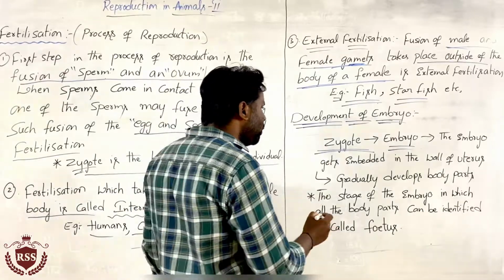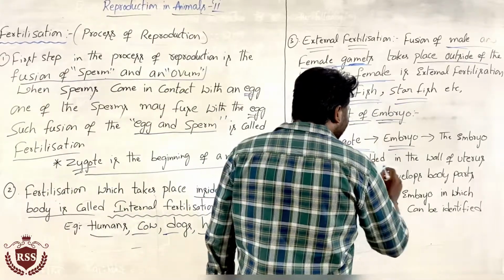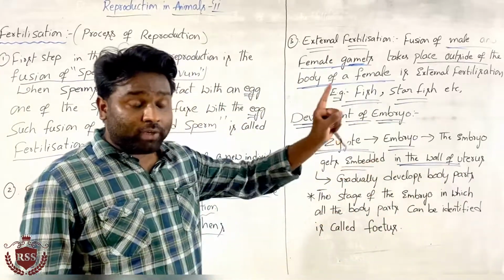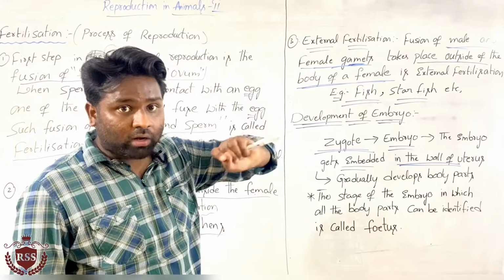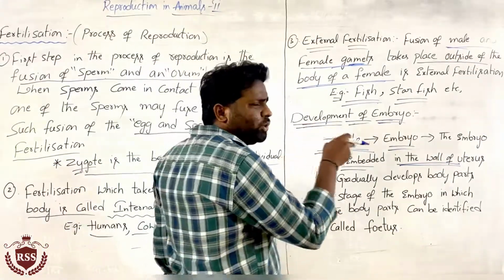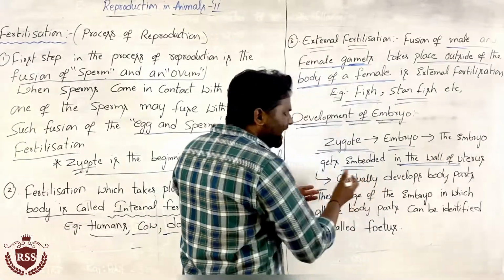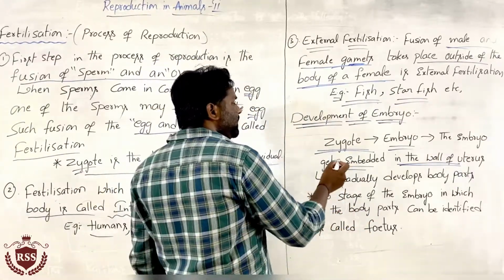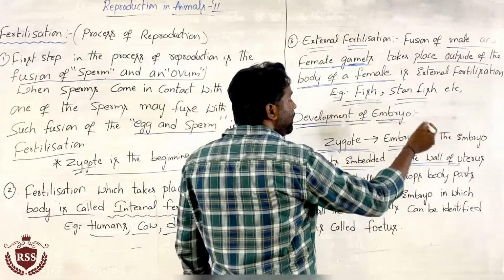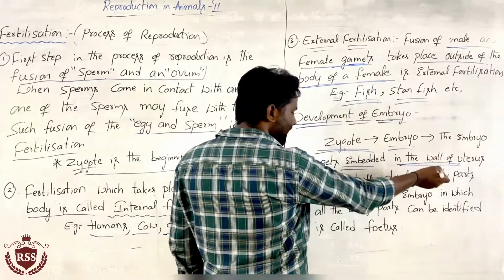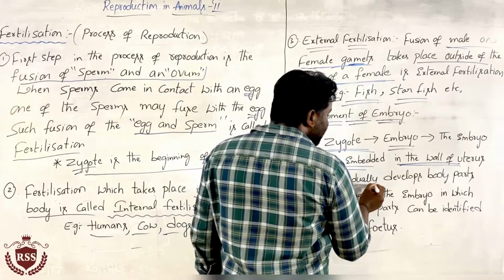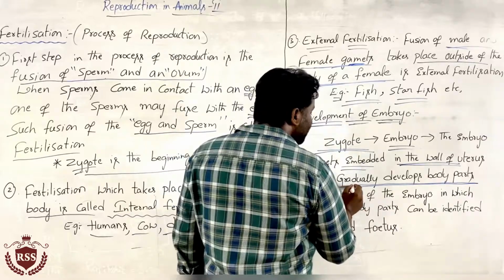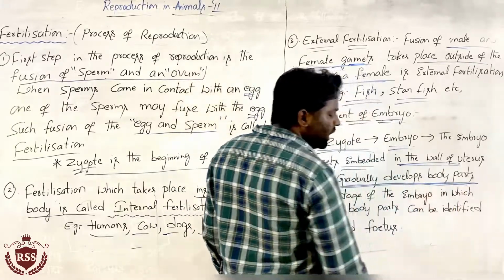This embryo gets embedded in the wall of the uterus. The uterus is a female reproductive organ, and the embryo is embedded, that is, stuck to it. After the embryo is embedded in the wall of the uterus, it gradually develops body parts.